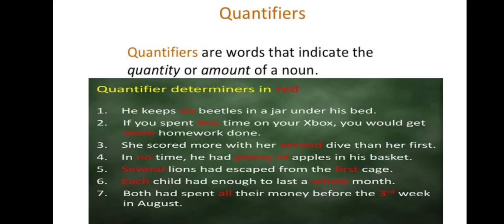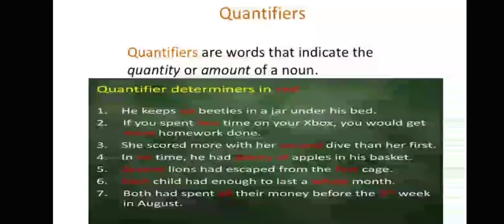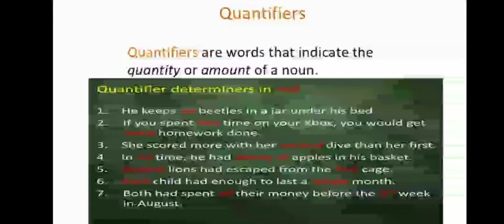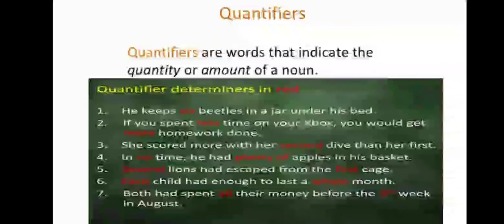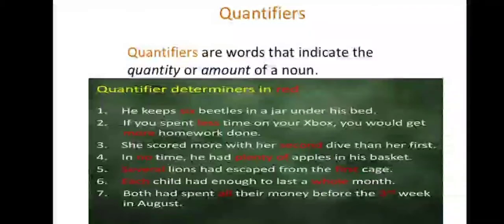Next is quantifiers. Quantifiers are words that indicate the quantity or amount of a noun. For example, he keeps 6 beetles in a jar under his bed. So quantifiers tell us the quantity. If you spend less time on your Xbox, you would get more homework done. She scored more with her second dive than her first. In no time, he had plenty of apples in his basket.